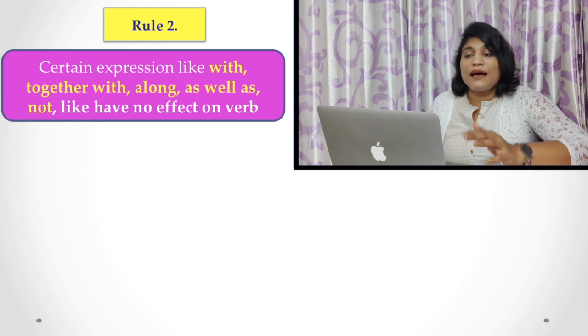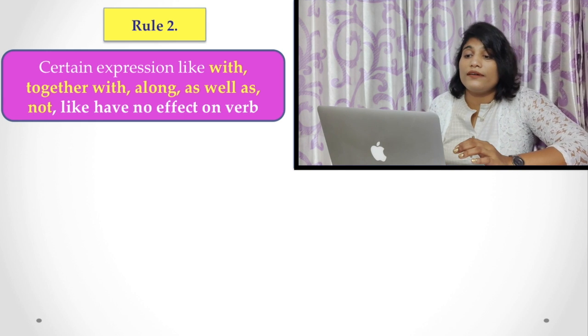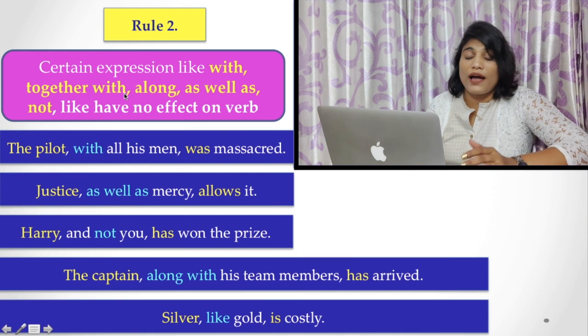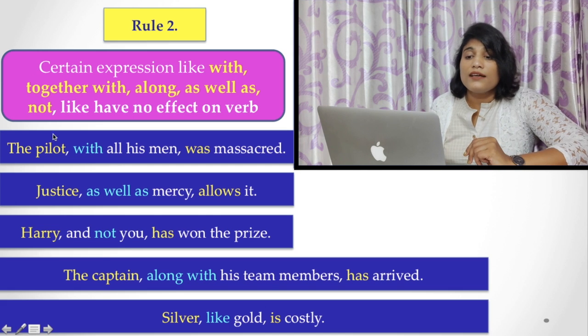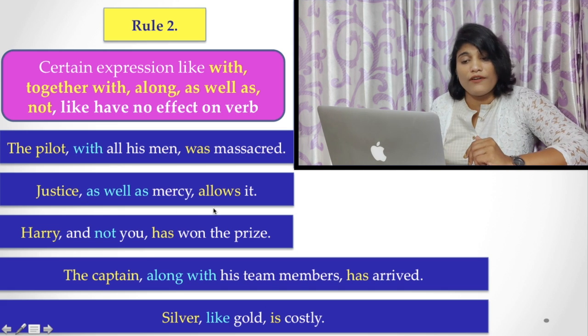Now, some extension of the second rule. Also, here are expressions like I have told you, and I will give you more and more examples to understand the fact more clearly. Here, the pilot with all his men was massacred. The pilot is the real subject and you have to use "was", because the subject is singular in number. Similarly, justice as well as mercy allows it. Here, justice is singular in number and takes "allows", the verb with s ending, because a singular subject always takes a singular verb.